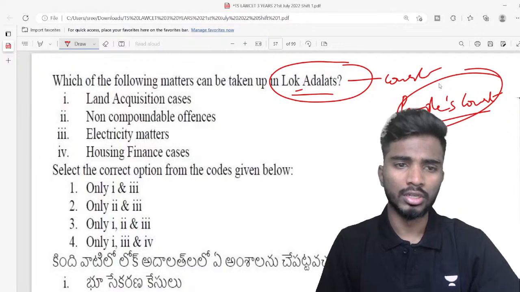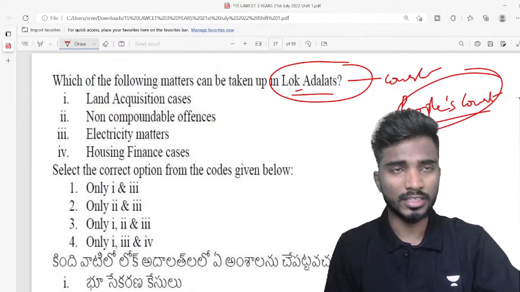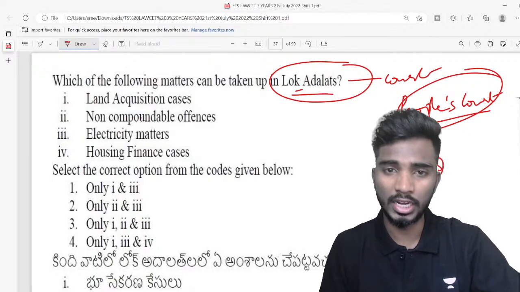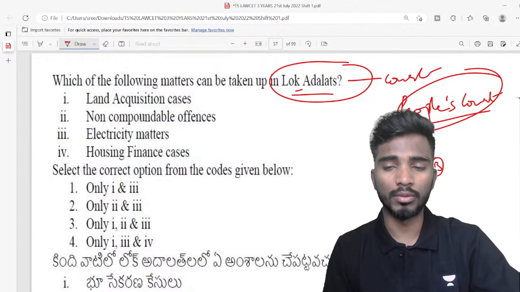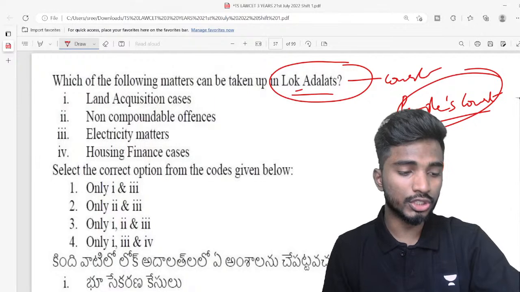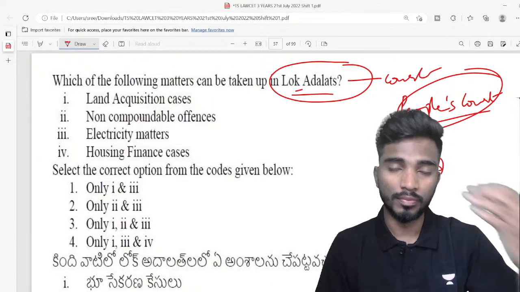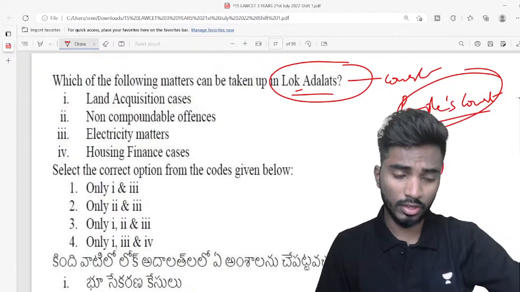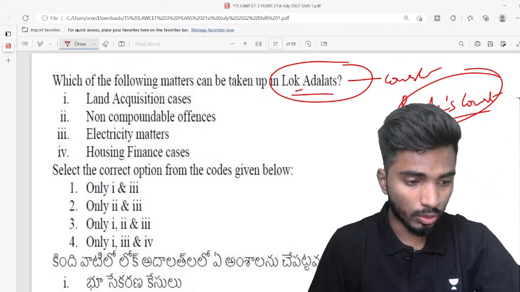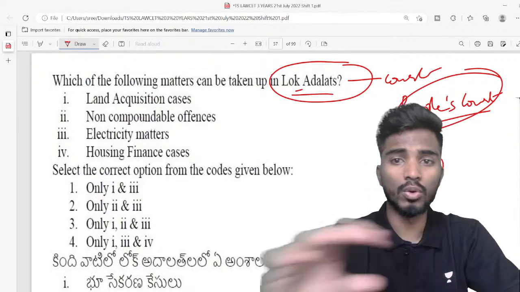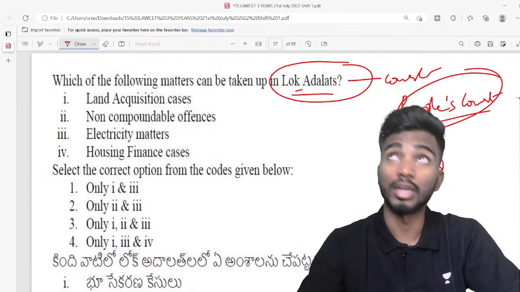Like for example, there is some dispute between A and B, maybe land related, or he has to give some money or whatever it is. So for this issue kosam court ke anavasaranga time waste cheyable. If you go to Lok Adalat, there we'll try to actually solve the problem without actually going to the court, and we will actually try to enforce it quickly without any passing of judgment and stuff like that.